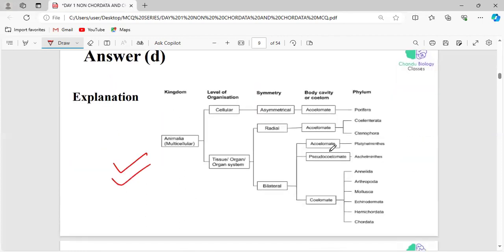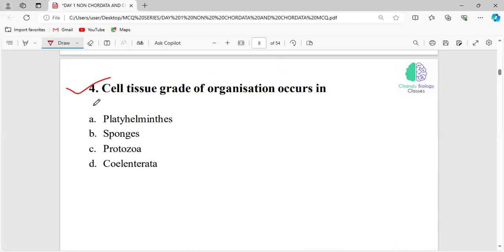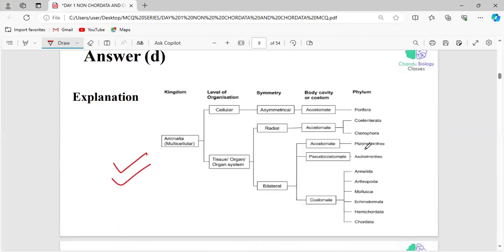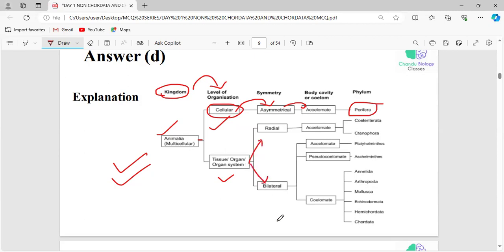See, this table is sufficient to answer this question. Here they are asking about the cell tissue grade of organization, and that will be Coelenterata, right? The kingdom Animalia is multicellular, and by grade of organization it can be classified into two: one is cellular and the other is tissue or organ system level. In the cellular level, there is no symmetry and no body cavity. We can technically call them acoelomate, and the phylum is Porifera. The tissue, organ and organ system levels are further classified into radial and bilateral symmetry.